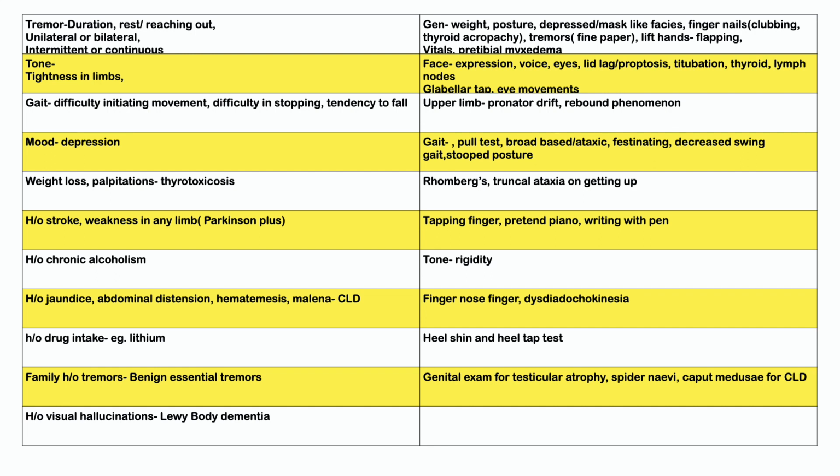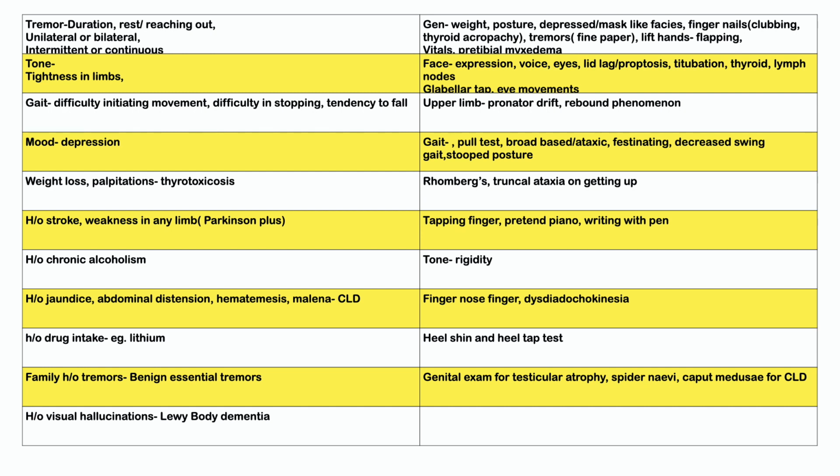We ask for a history of chronic alcoholism, a history of jaundice, abdominal distension, hematemesis, or melena for a history suggestive of chronic liver disease, and a history of drug intake like lithium, which induces tremors. A family history is usually positive in benign essential tremors, and a history of visual hallucinations would indicate Lewy body dementia.